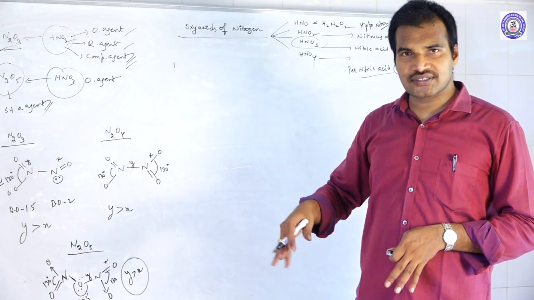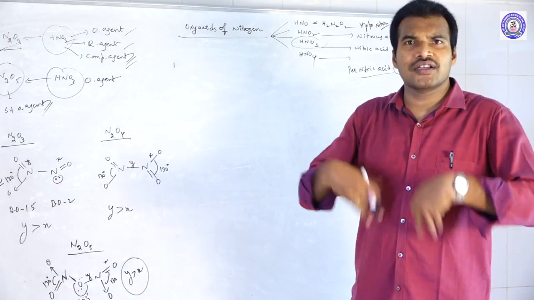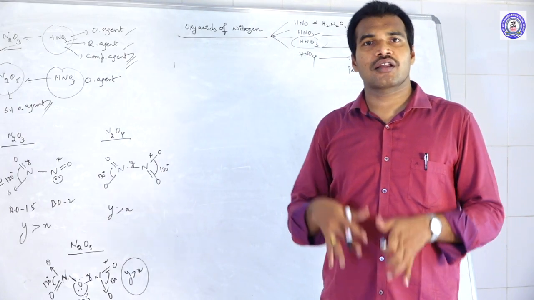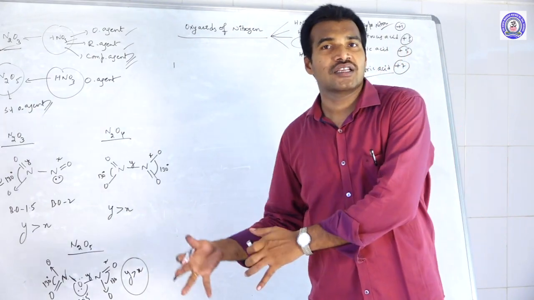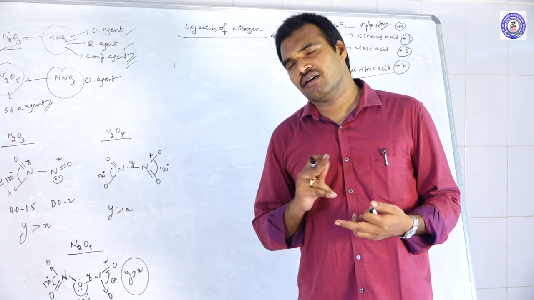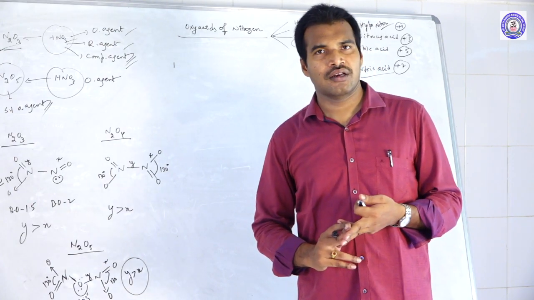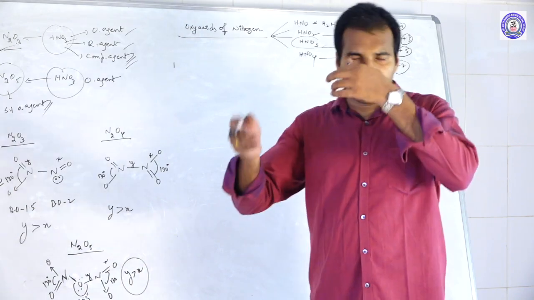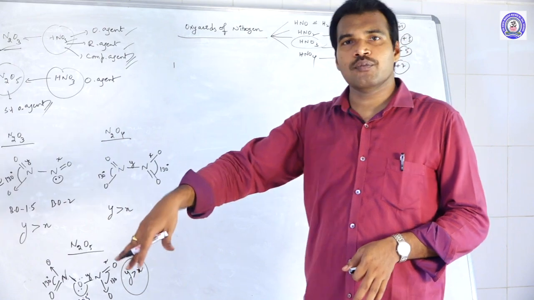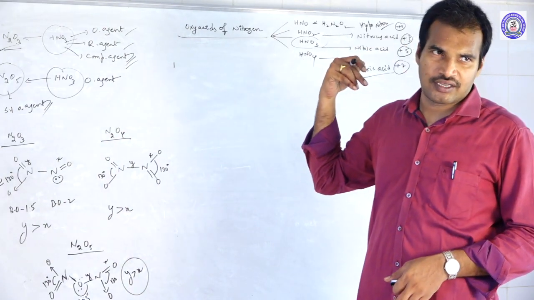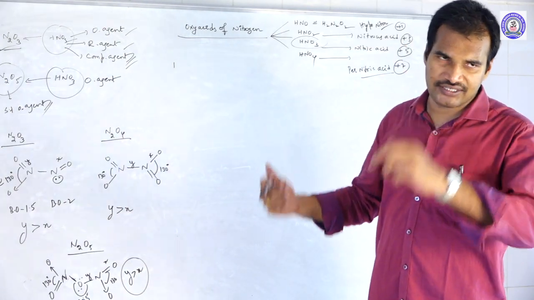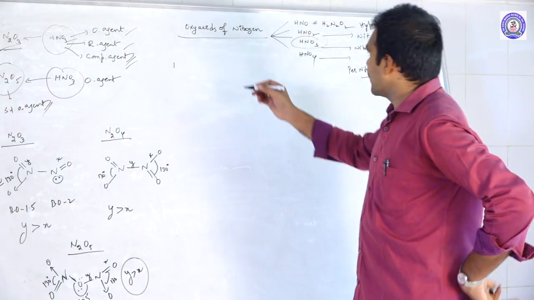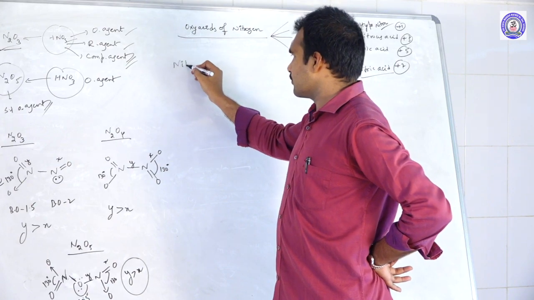If the other substance is a lesser oxidizing agent than itself, then it will show its oxidizing behavior. So it can show its reducing behavior only when it is along with a strong oxidizing agent like KMnO4, K2Cr2O7, H2O2, ozone. So these are all strong oxidizing agents. When HNO2 is along with them, only then will it show its reducing behavior. Otherwise, it will show its usual oxidizing behavior. So that is about HNO2. I am not going into detail about that. Let us discuss nitric acid.